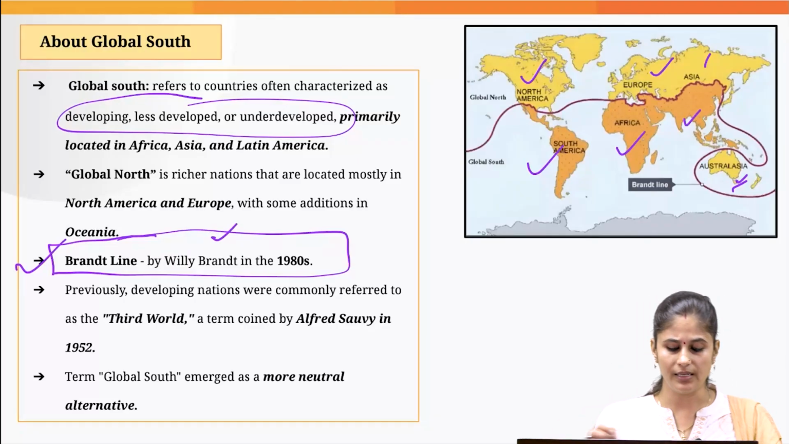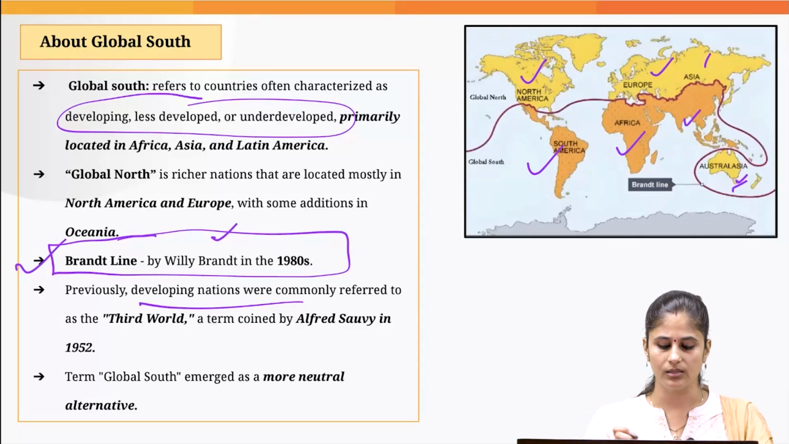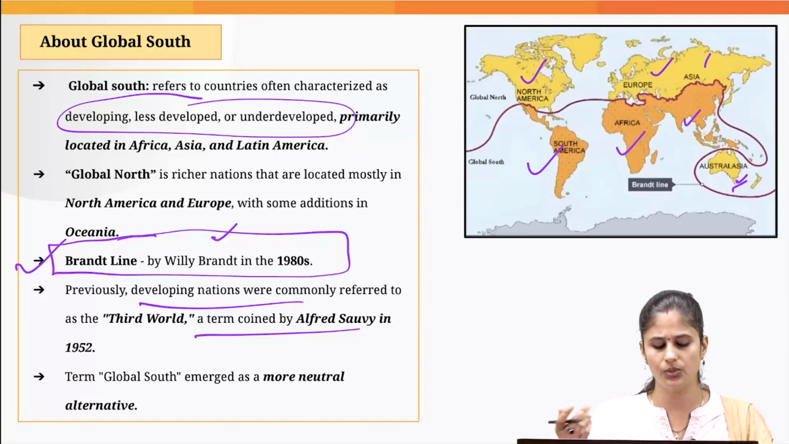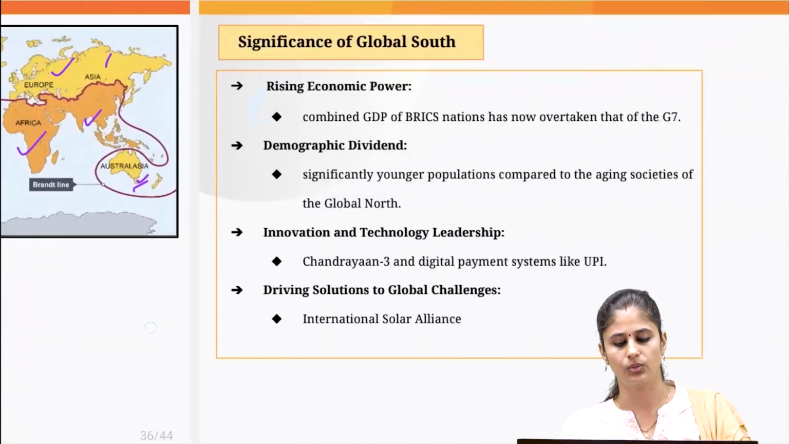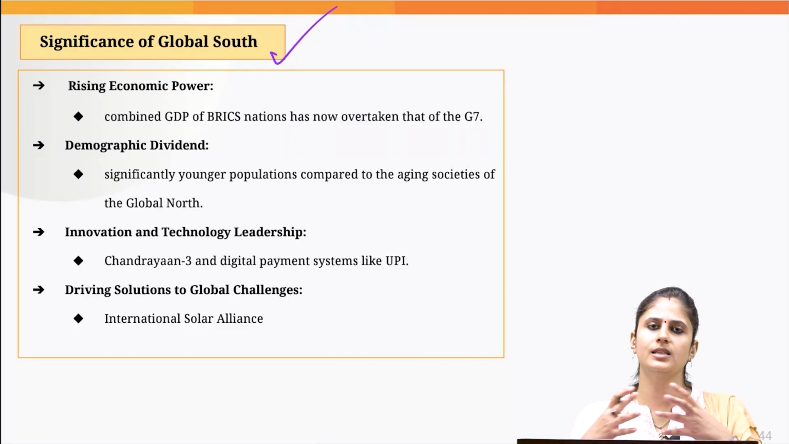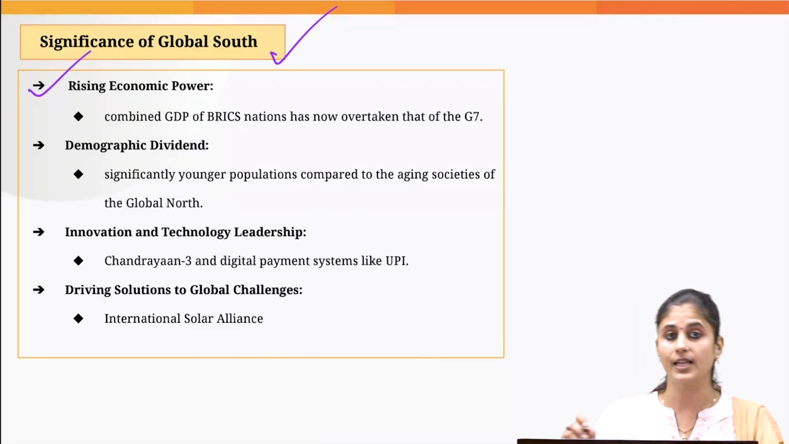Previously, the developing nations were referred to as the third world, but since it was linked with poverty, political instability, etc., we came up with a neutral term, that is global south. Now, what is the significance of global south? Why is India enhancing its relations with the countries in the global south? Because of the rising economic power.